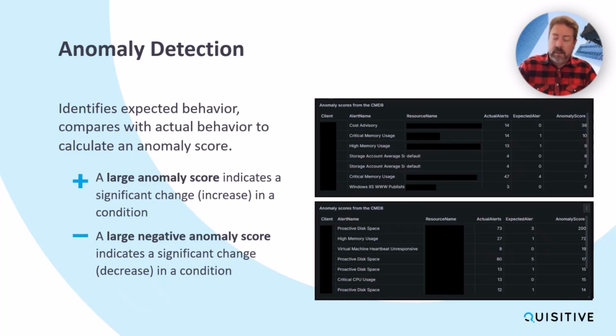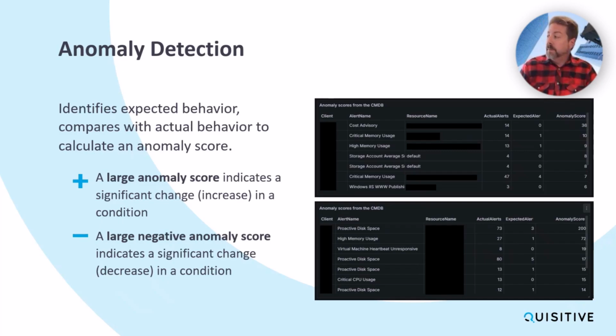We also look at the negative anomaly scores. We can look at this to be able to determine if there are patterns that we need to address or just patterns that things are going well and we're making good changes within the environment. So as an example, in the second graphic on this one, we see that the proactive disk space has gone from 3 expected alerts up to 73 alerts. So what we're actually seeing in the second half is also an increase, but it's showing us that that is a large anomaly score, which is a result of the fact that we only expected 3 alerts, we got 73. Well, that's pretty important. So we're seeing a whole lot more proactive disk space alerts. There's something there that we need to be paying attention to.